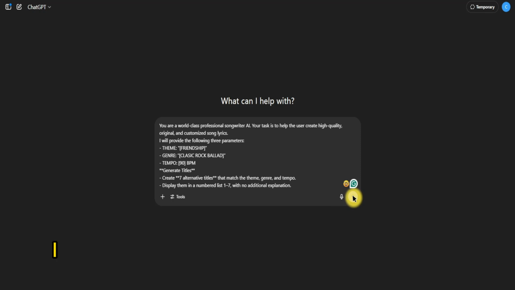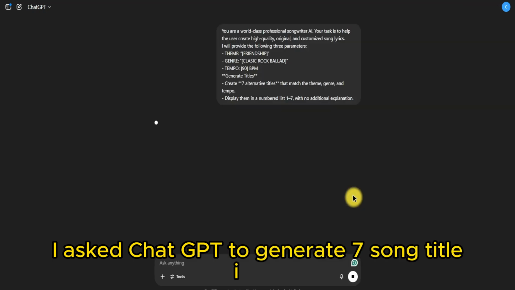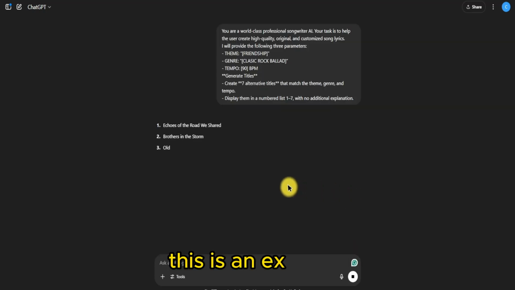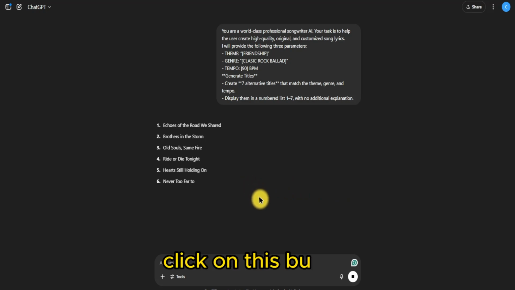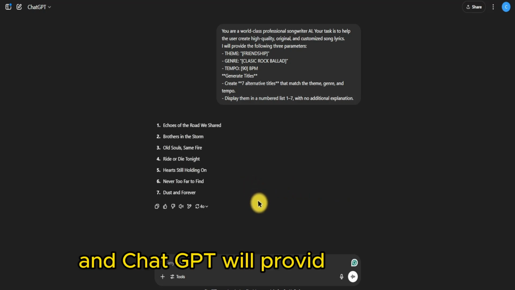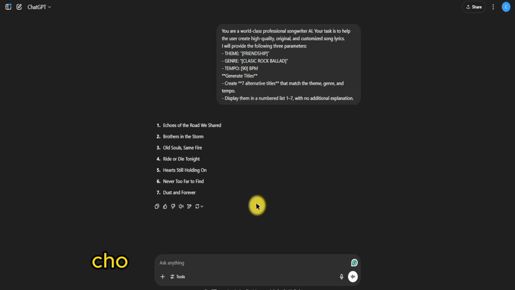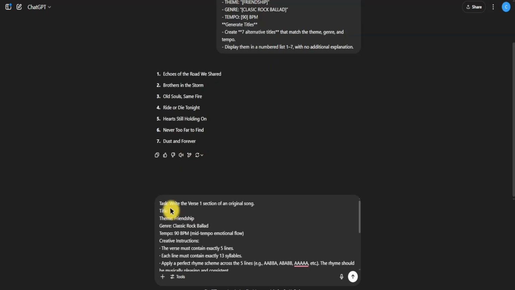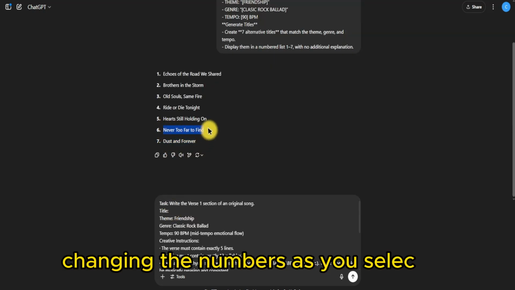For example, I asked ChatGPT to generate 7 song title ideas. This is an example. Click on this button and ChatGPT will provide 7 options. Choose the one you like the most, changing the number as you select.